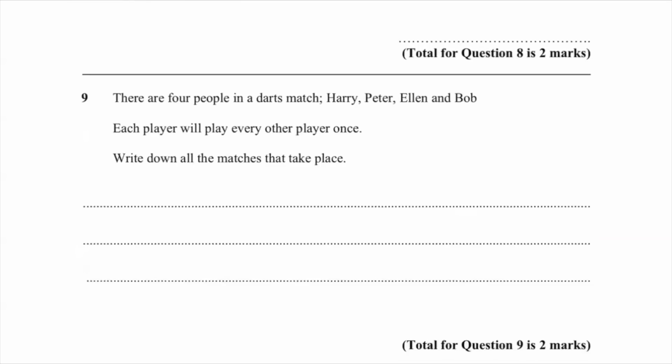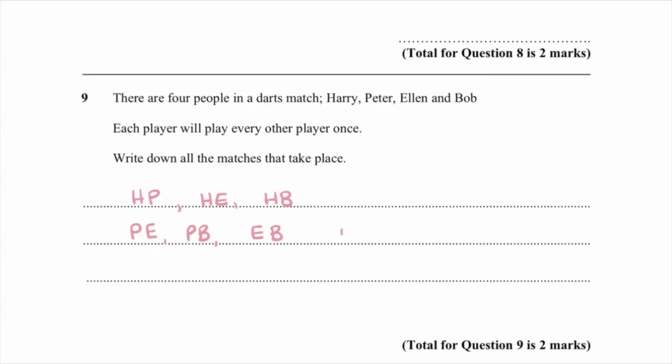Okay, there are 4 people in a darts match, and each player will play every other player once. And we've got to write down all the matches that take place. So Harry is going to play Peter, and he will play Ellen, and he will play Bob. I'm then going to do what Peter does. So I'm doing it in a logical order so I don't get confused. Now, Peter's already played Harry, so we just need to write down that he's got Ellen and Bob left to play. Then we can look at Ellen. Well, Ellen's already played Harry and Peter, so Ellen's just got Bob left.